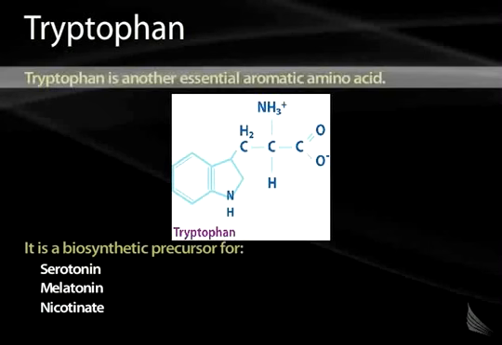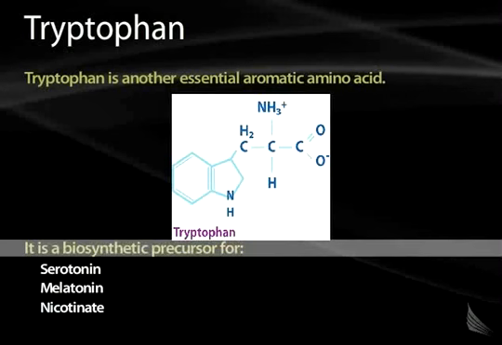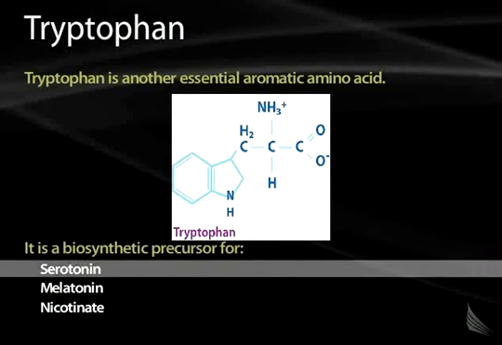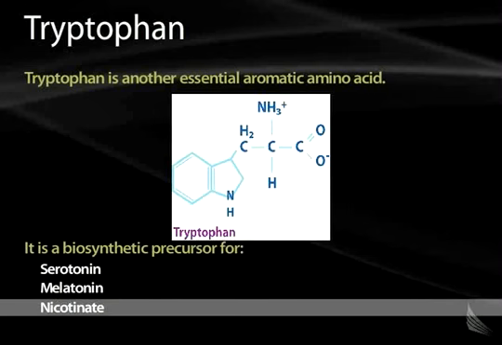Another of the aromatic amino acids is the amino acid tryptophan. Tryptophan is like phenylalanine and is an essential amino acid. It cannot be synthesized, but has to be obtained from the diet. Now, tryptophan is important because it's also a biosynthetic precursor for serotonin, for melatonin, and for nicotinamide.